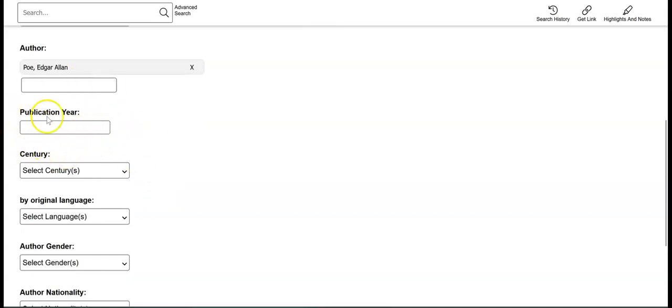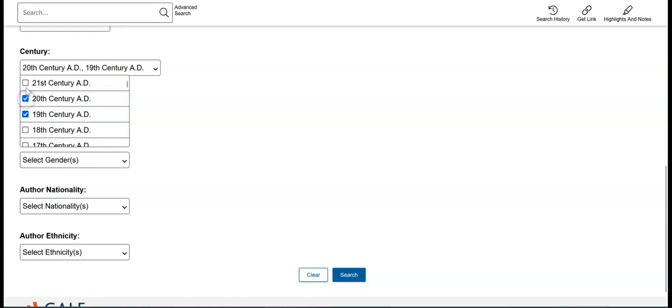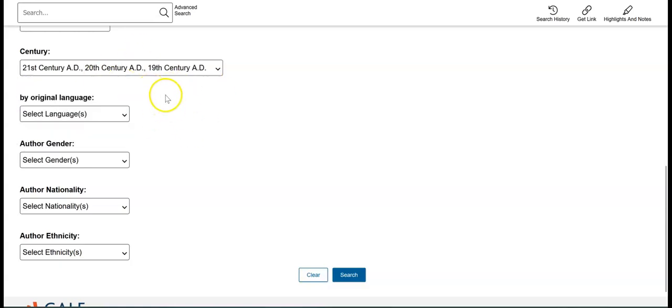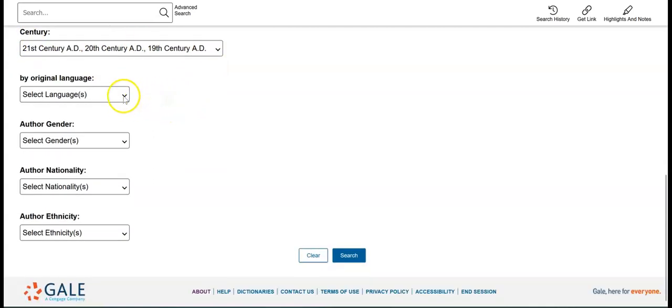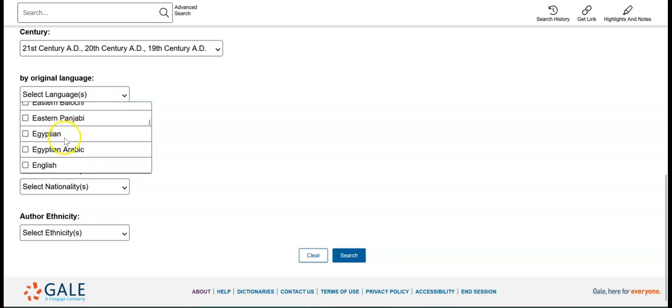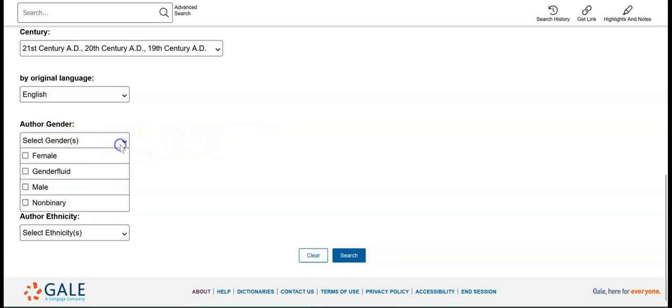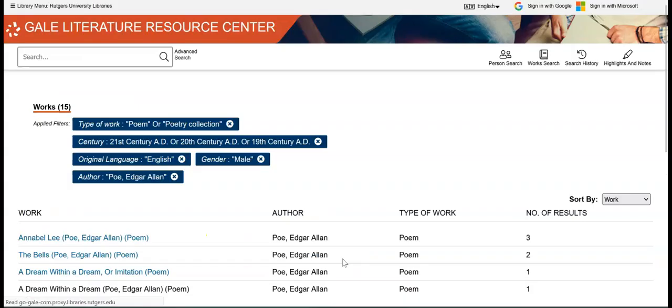Publication year, it could be various years, so that's if you know the exact year. Century, I know that he was from the 19th century, but we'll also do this just to cover bases in case there's any literature about his poetry that was published more recently. And we want it to be in English, and we know that his stuff is in English. This just might not be necessary, but you can always limit it to there anyway. And we know that Edgar Allan Poe is a male. And let's just search and see what we find.